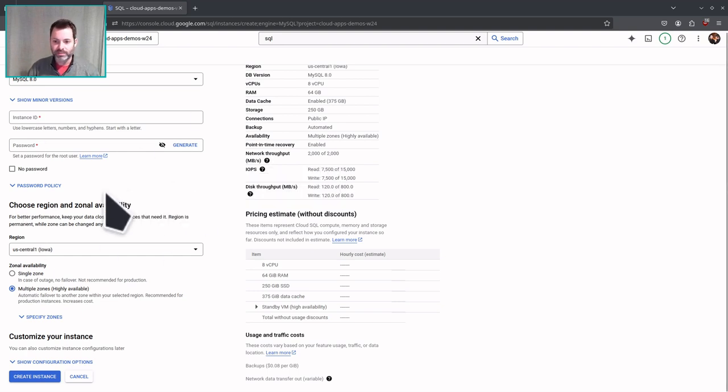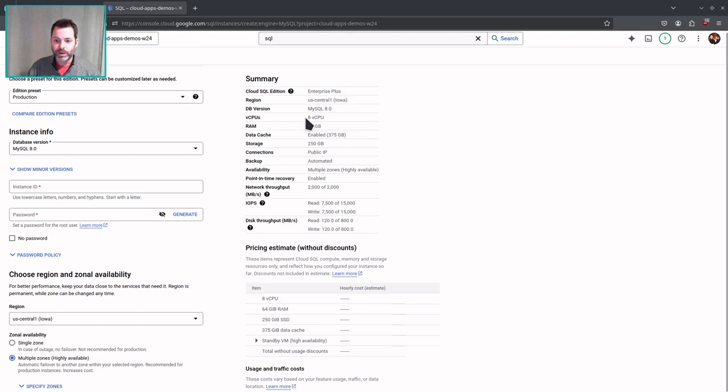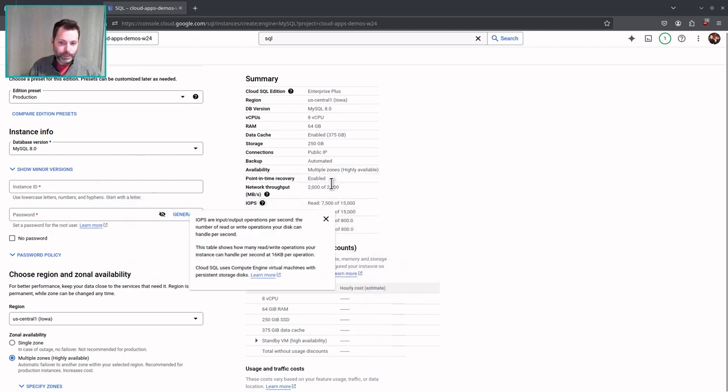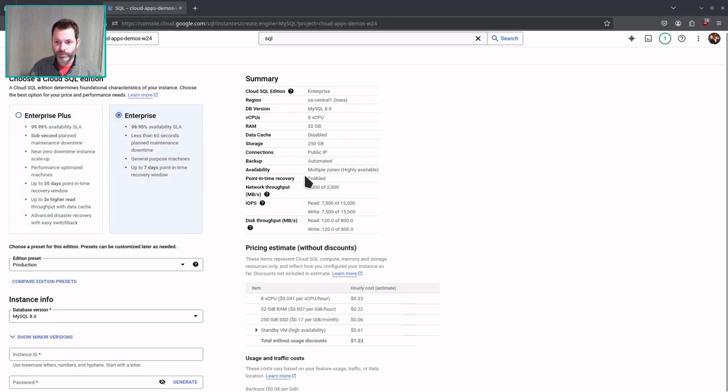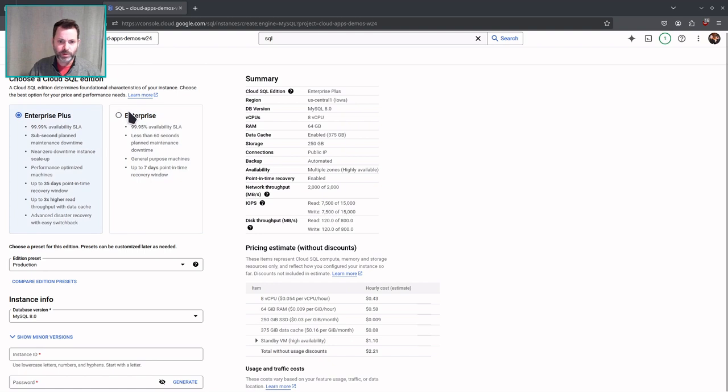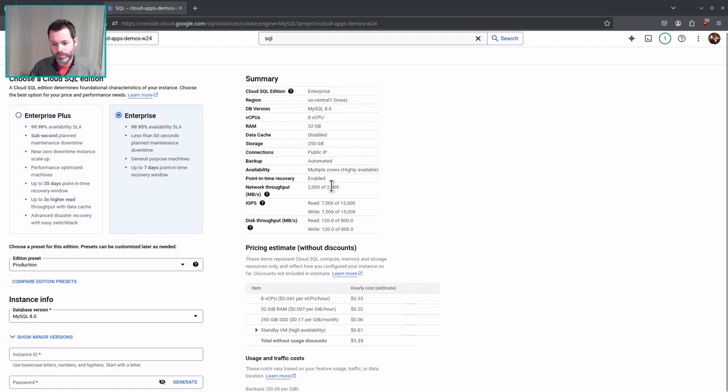Here it's going to create the instance and auto set up SQL for you, okay? And we get 8 vCPU, 64 gigs of RAM, 250 gigs of storage by default. Here's all of your read-write info. This is the base case here for us. So enterprise by itself is 32 gigs. Okay, so a little bit lower.